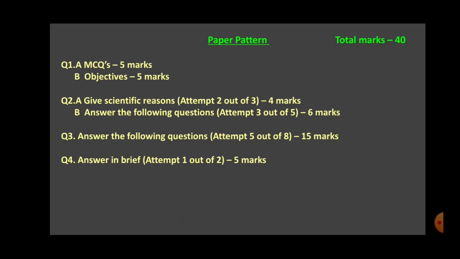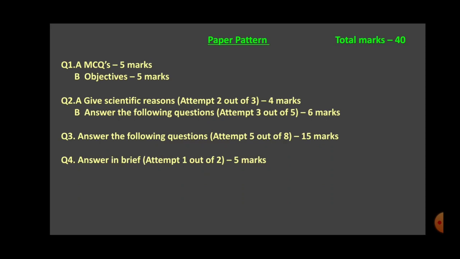Now, in this question number 2, in total you have to write 5 questions, 2 from A part and 3 from B part. So you have to write 2 separately and 3 separately. You cannot write 3 from A and 2 from B. You have to answer 2 questions from A and 3 questions from B.